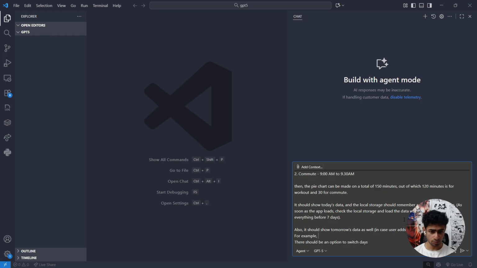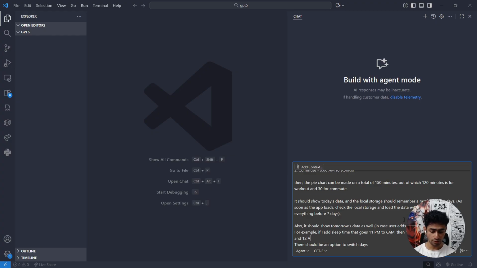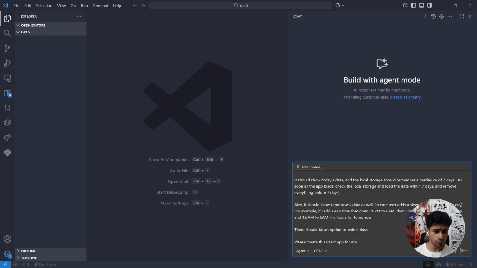For example, if I add sleep time that goes 11 p.m. to 6 a.m., then 11 p.m. to 12 a.m. equals 1 hour for today, and 12 a.m. to 6 a.m. will equal 6 hours for tomorrow. There should be an option to switch between days, and please create a React app for me.